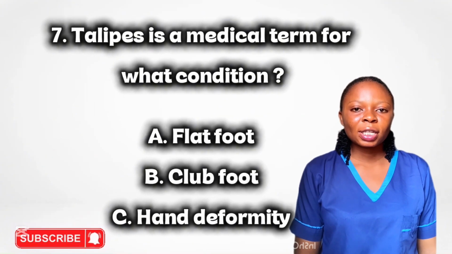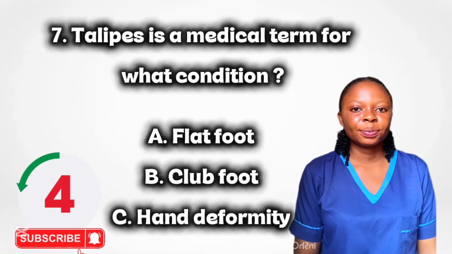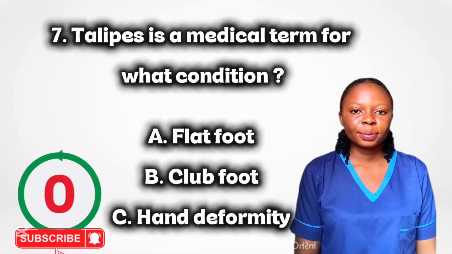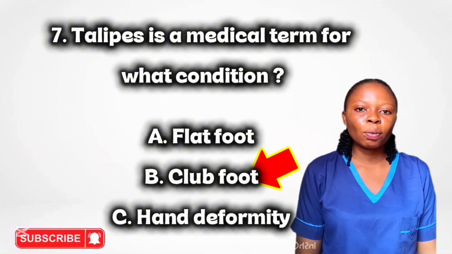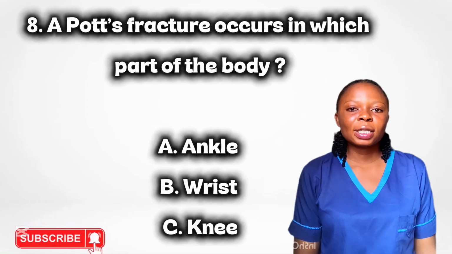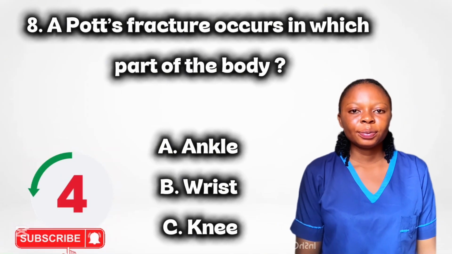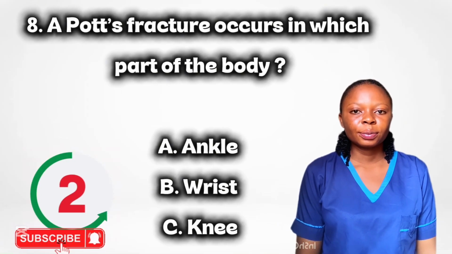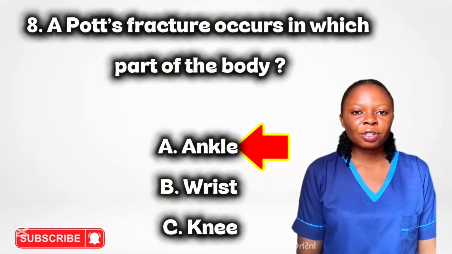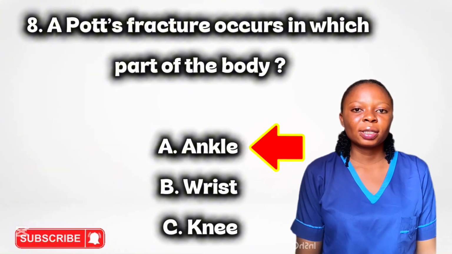Phthalate is a medical term for what condition? Club foot turns inward or downward. A port fracture occurs in which part of the body? Ankle, it is the fracture around the ankle joint.